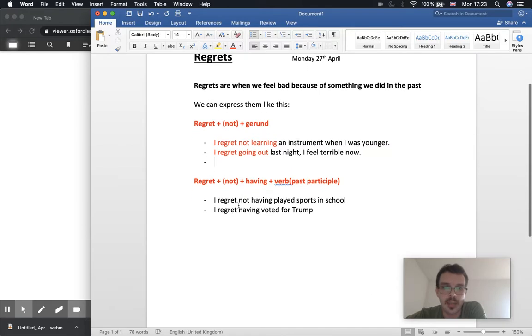And then the other way we can do it, and it's exactly the same. You can choose which way, because it's all about something that happened in the past anyway. So the other way you can say it is using a present perfect kind of form. So you say regret, and then having, and then the verb in the past participle. Or again, if it's negative, you use not. So an example would be like this. I regret not having played sports in school.